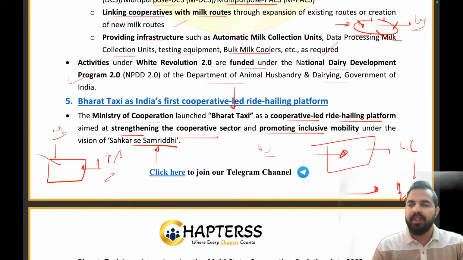So these 100 people come together, contribute, and decide to launch a diagnostic center, a public health center, and they contribute together to provide the salaries of the doctors working there. Understanding the point? Collectively, we are serving each other by creating the society. That's what we call Sahakar se Samriddhi.